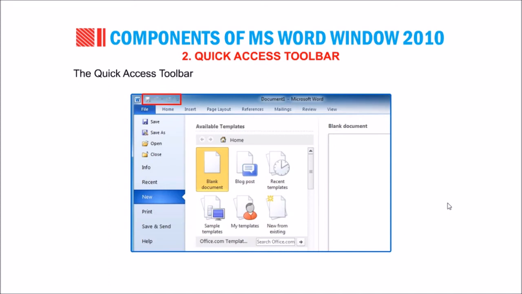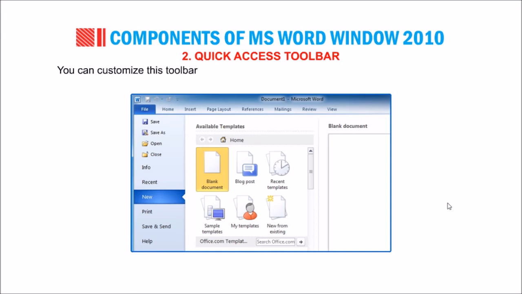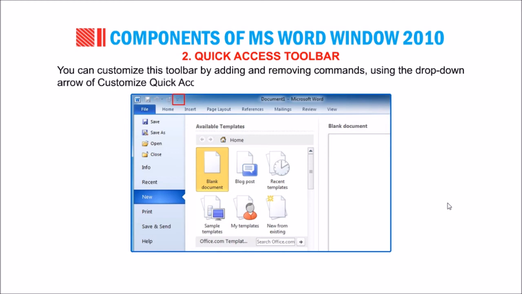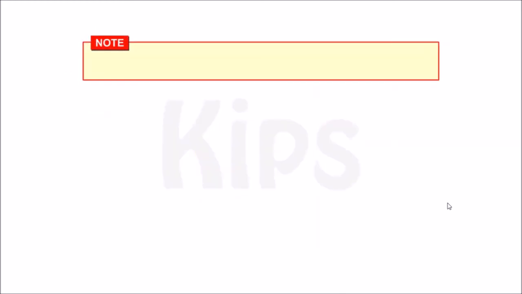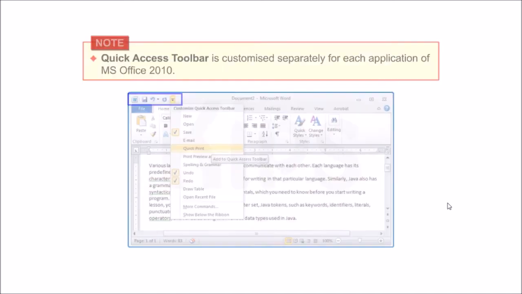Number 2. Quick Access Toolbar. The Quick Access Toolbar is located at the upper left corner next to the Word icon. It provides easy access to the most frequently used command buttons. By default, 3 buttons are present on it, which are Save, Undo, and Redo. You can customize this toolbar by adding and removing commands using the drop-down arrow of Customize Quick Access Toolbar. Students, note that the Quick Access Toolbar is customized separately for each application of MS Office 2010.